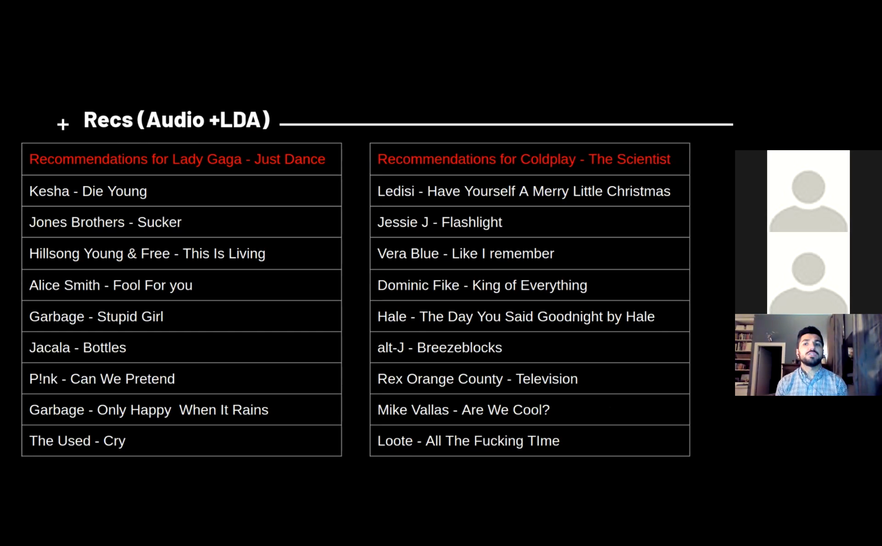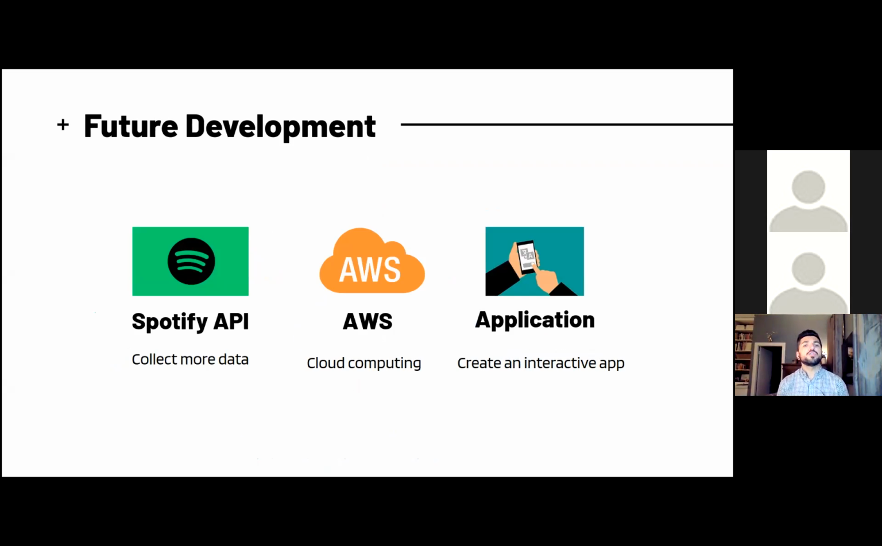These are the tags I used in my project. And in the future, I am planning to collect more data using Spotify API and use cloud computing to improve my model and create an interactive app for users who can get their best recommendations by entering their preferences.